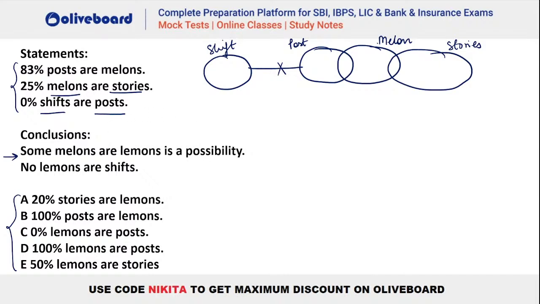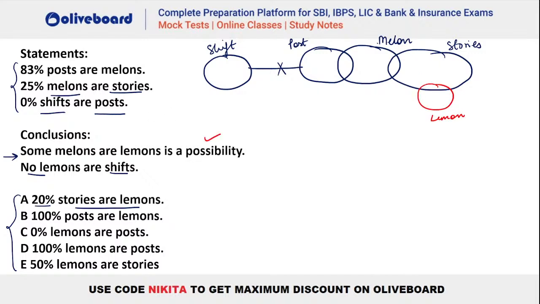Now you have the conclusions. Some melons are lemons is a possibility. So that means melons and lemons should have a possibility of interaction here. And we should have a definite no between your lemon and shift. That means lemon and shift should not interact with each other, right? So let's see what happens when we take the first one, right? Let's say 20% stories are lemon. So if we take 20% stories are lemon, you can see this will be your lemon here as per the first one.